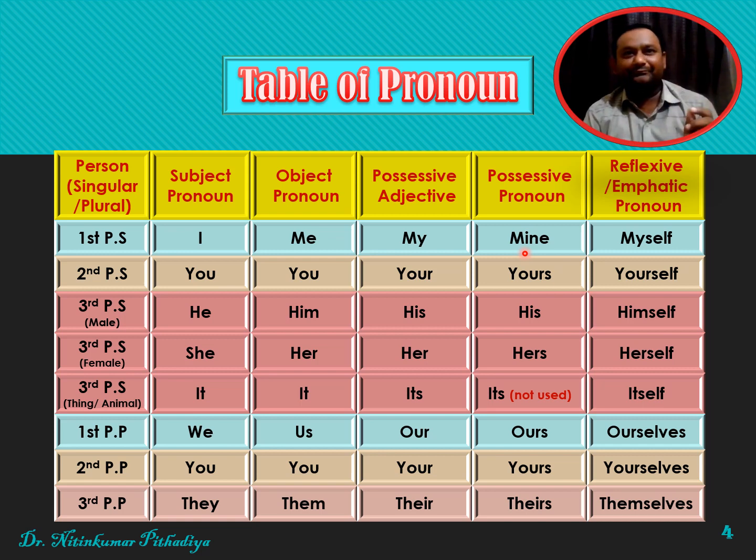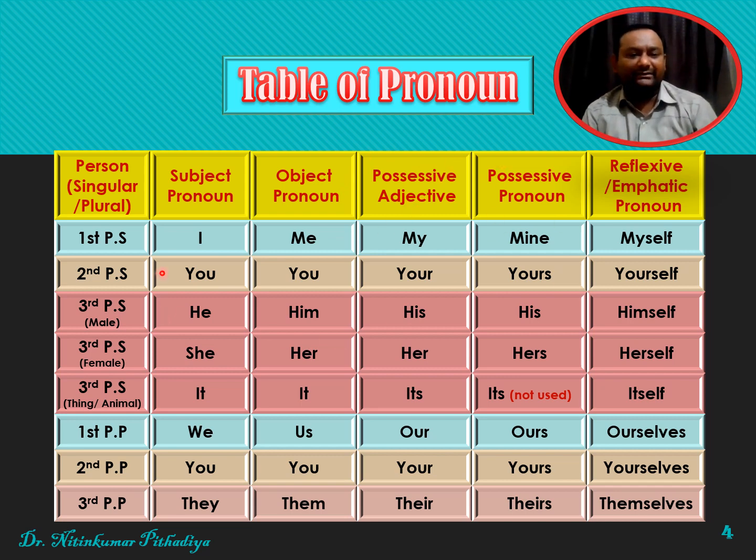If I say this is my pen, then there I use possessive adjective my. But if I say this pen is mine, then I will have to use possessive pronoun for that. So in this way, we can use my or mine, meaning we can use possessive adjective or possessive pronoun.